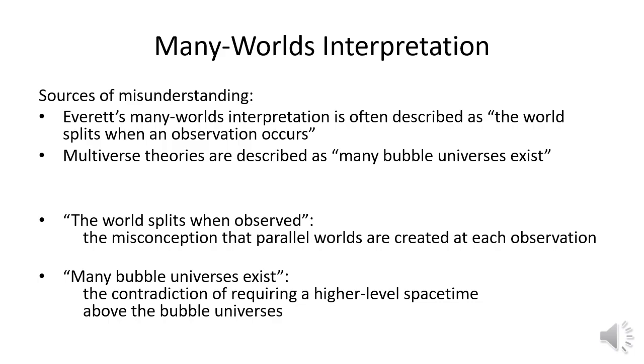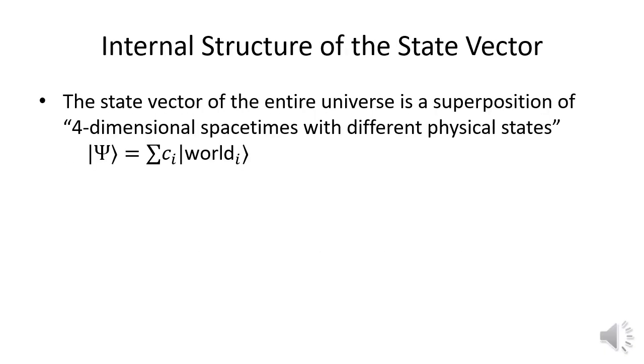That's contradictory. The correct picture is that the state vector of the entire universe, psi, simply has the structure of a superposition of different four-dimensional spacetimes world_i with different physical structures. These different four-dimensional spacetimes world_i are what we call different worlds.